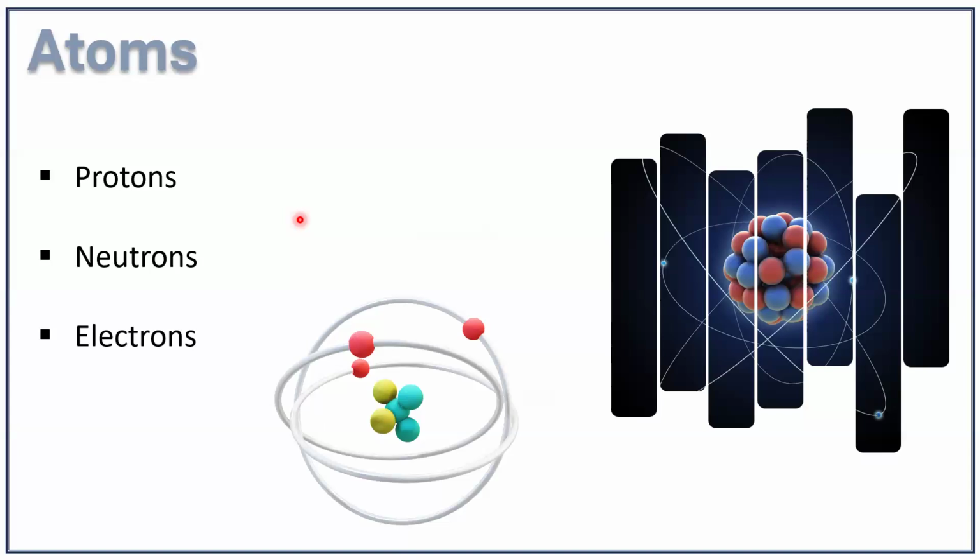Then we have the Rutherford model of an atom, which he reached by doing the famous gold foil experiment. After that, Niels Bohr proposed his model. After that, you have the Schrodinger model and quantum mechanical model, the Sommerfeld model, etc.